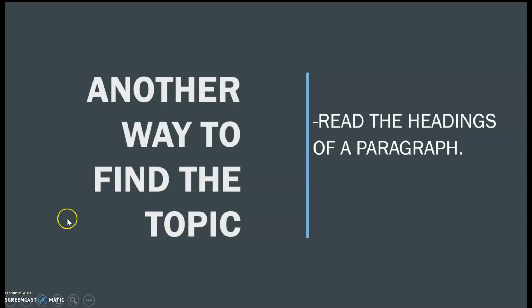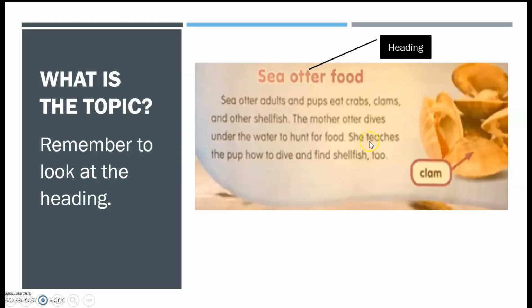Okay. Another way to find the topic is to read the headings of a paragraph. So what is the topic? Remember to look at the heading. So here we have sea otter food. So that's our heading. So that's going to be our topic.